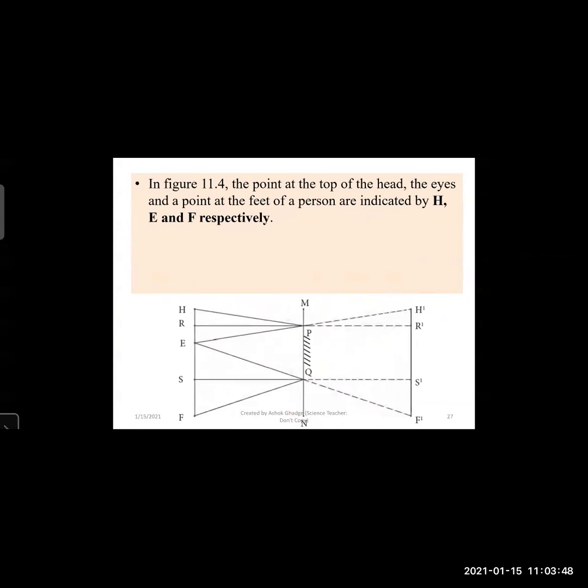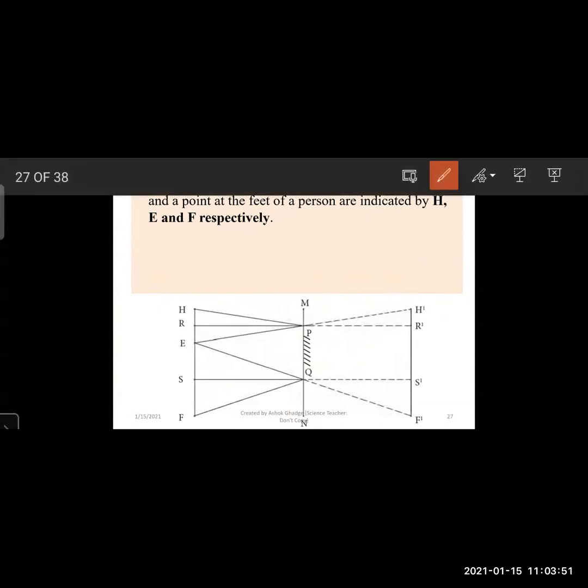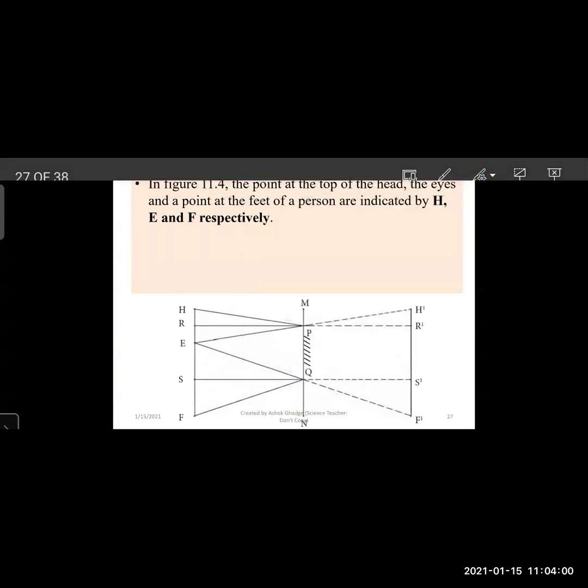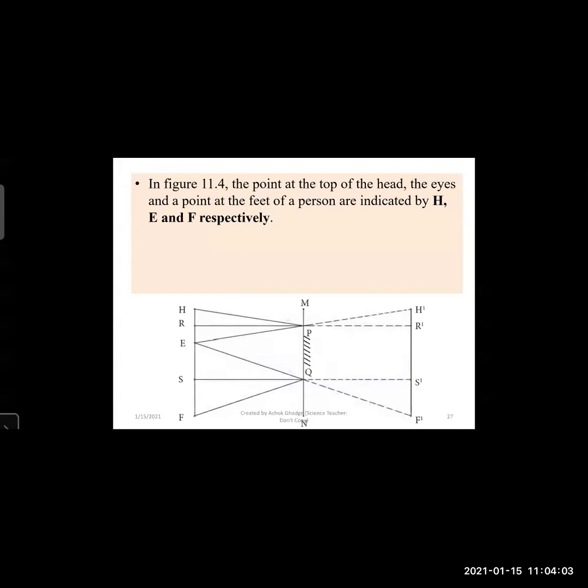In this figure, PQ is the mirror. The point at the top of the head of the person is H, the eyes are E, and the point at the feet of the person is F. Head, eyes, and feet.